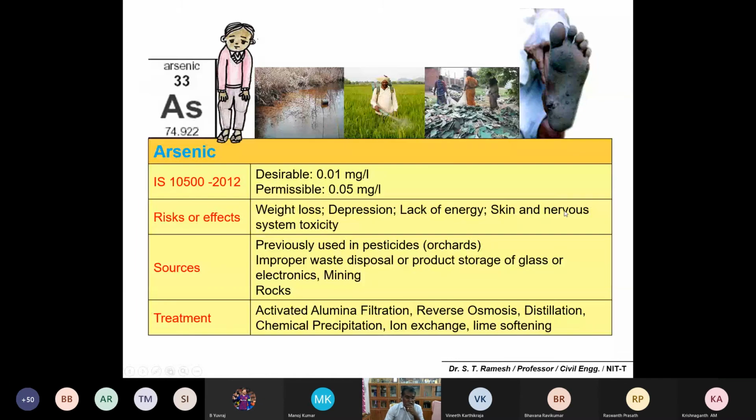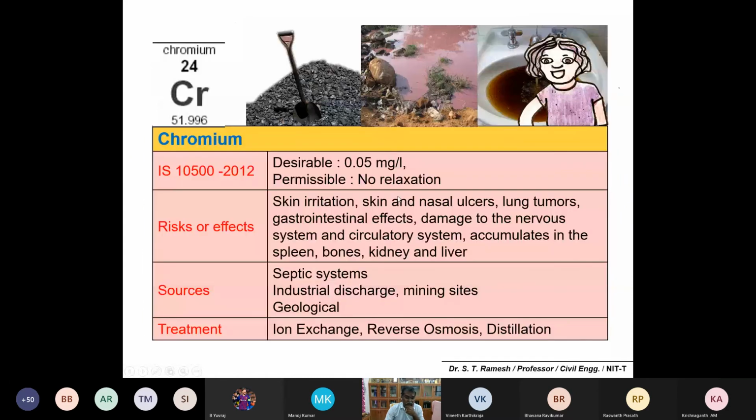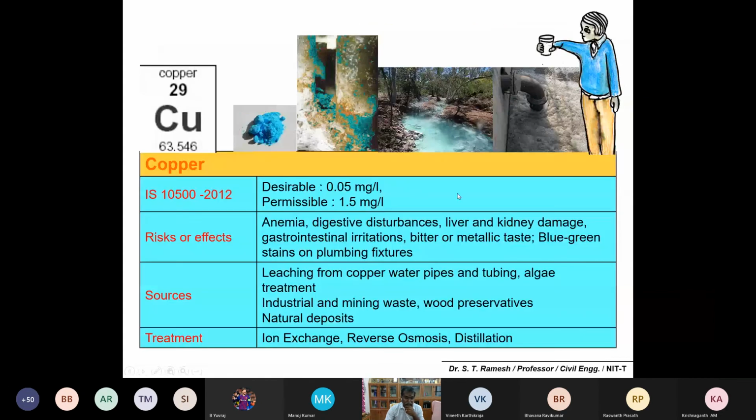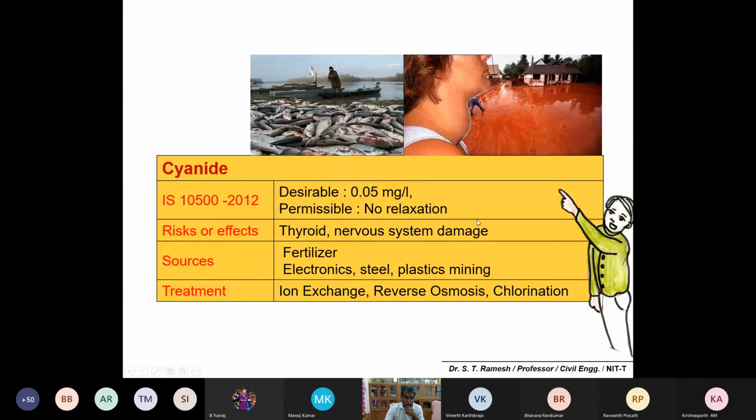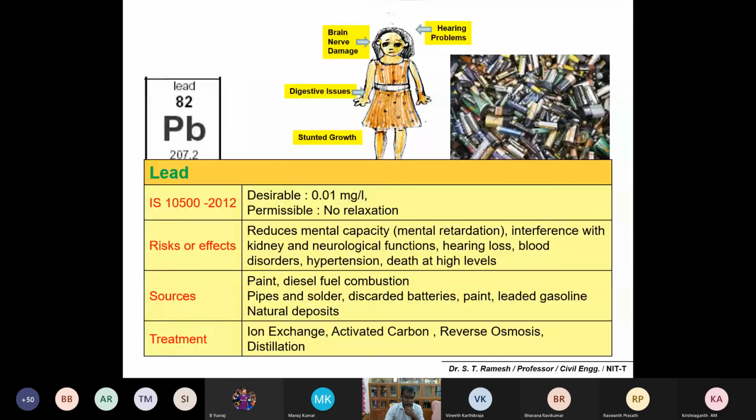And chromium causes skin irritation, lung tumors, gastrointestinal effects and damage to your nervous system. And copper leads to anemia, digestive disturbances and kidney damage. Cyanide, the limit is 0.05, there is no relaxation. It will also create nervous-related damage. And lead causes mental retardation, kidney and neurological disorders. Mercury causes loss of vision, kidney damage and nervous failure.